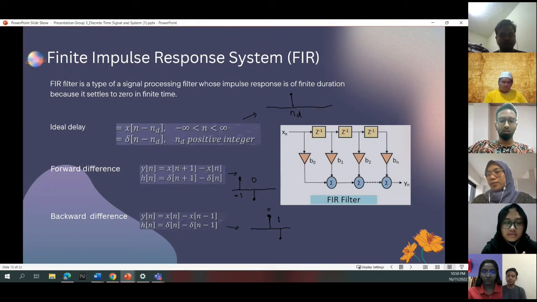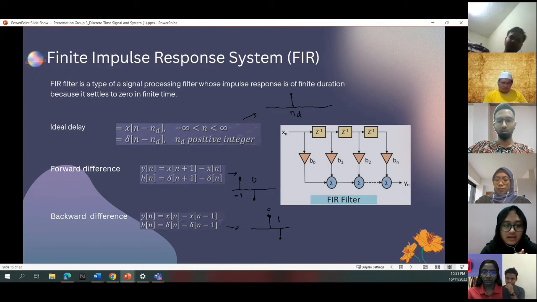The formula is y[n] equal to x[n minus nd], for n from negative infinity to infinity. The nd must be a positive integer, as in the number line diagram where nd is at the center.